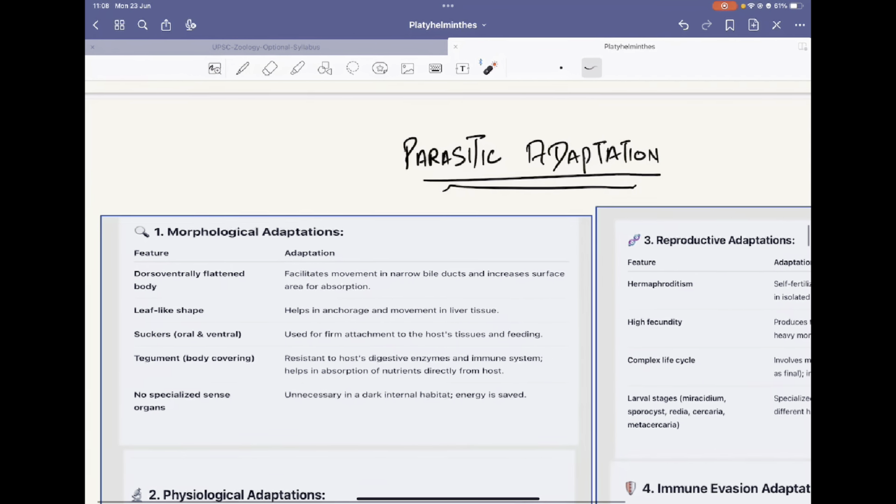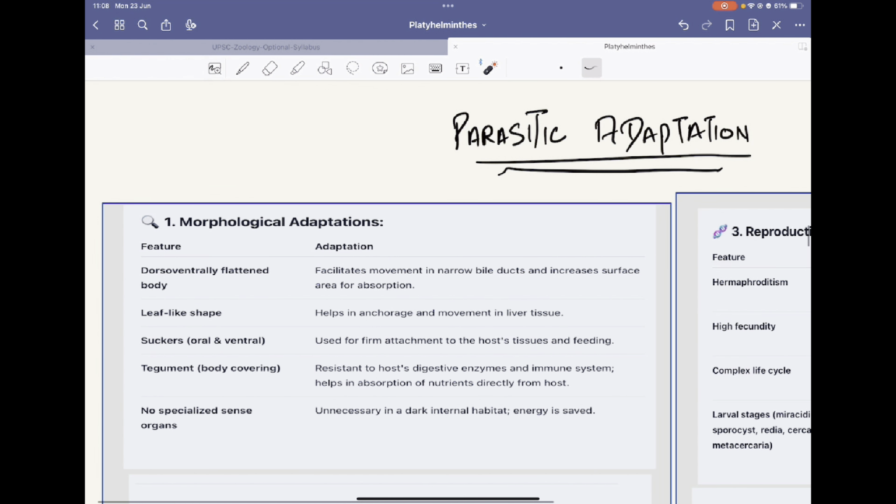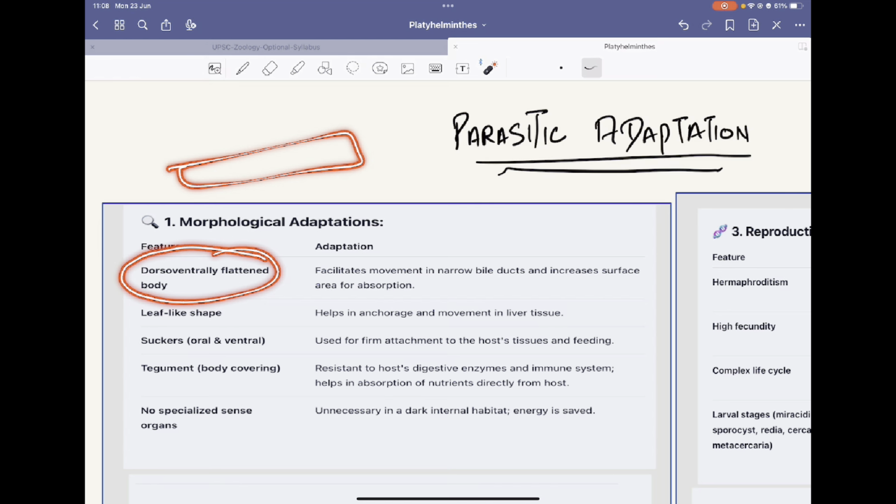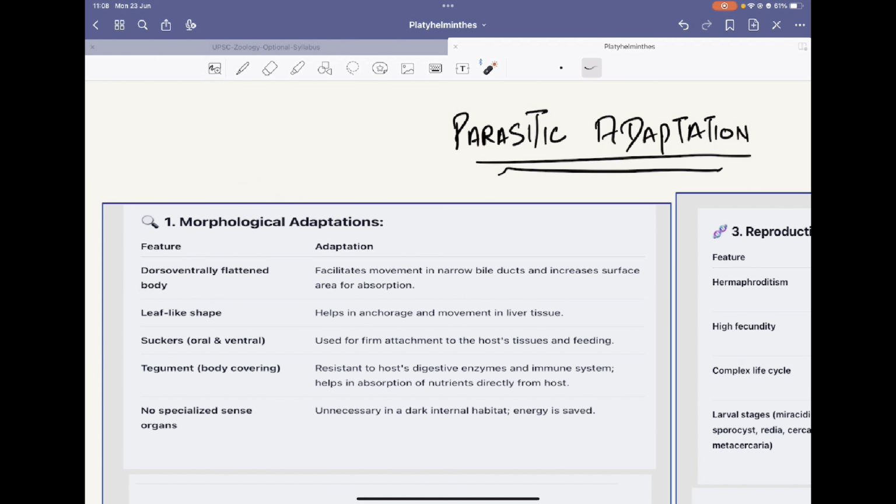Now the parasitic adaptations. The morphological adaptations include that the body is dorsoventrally flattened. It facilitates movement in narrow bile ducts and increases the surface area for absorption.